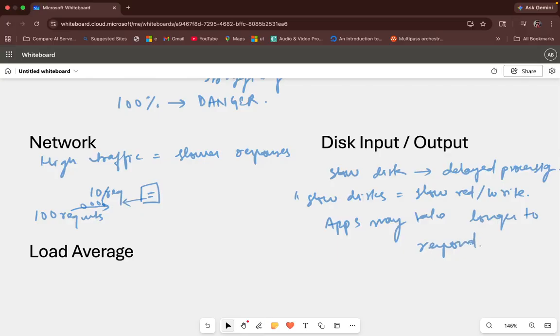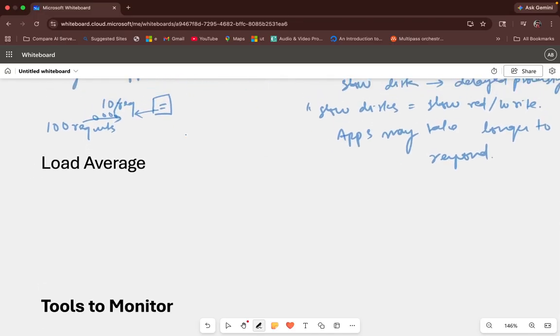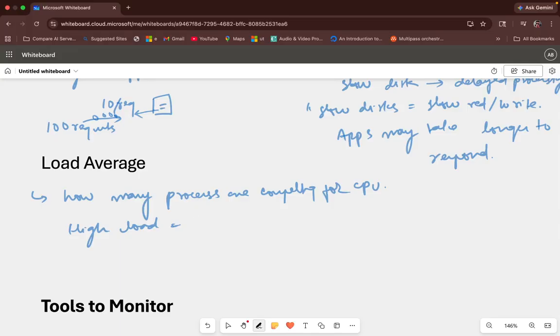One more important metric is load average. What does load average mean? Load average simply says how many processes are competing for CPU. Each and every process needs to reach the server, and who does all that management? The CPU, right? So the higher the load, the more requests, the more the system gets overloaded.